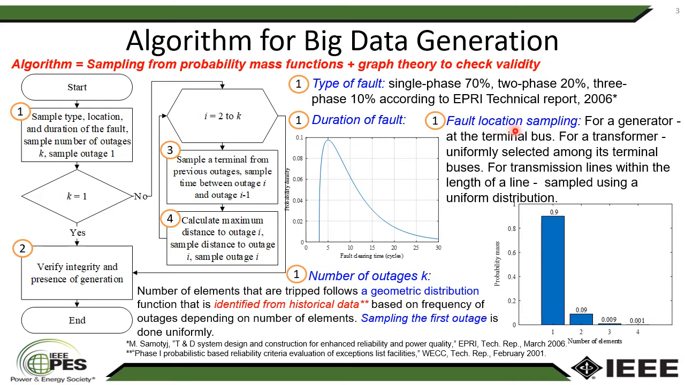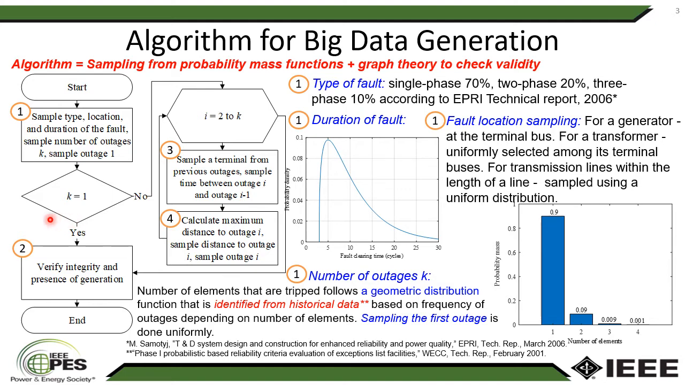For a generator, the fault location is said to be at the terminal bus. For a transformer, the fault is uniformly selected among its terminal buses. For transmission lines, the location of the fault within the length of a line is sampled using a uniform distribution. The number of elements that are tripped follows a geometric distribution function that is identified from historical data based on frequency of outages depending on number of elements. Sampling the first outage is done uniformly.